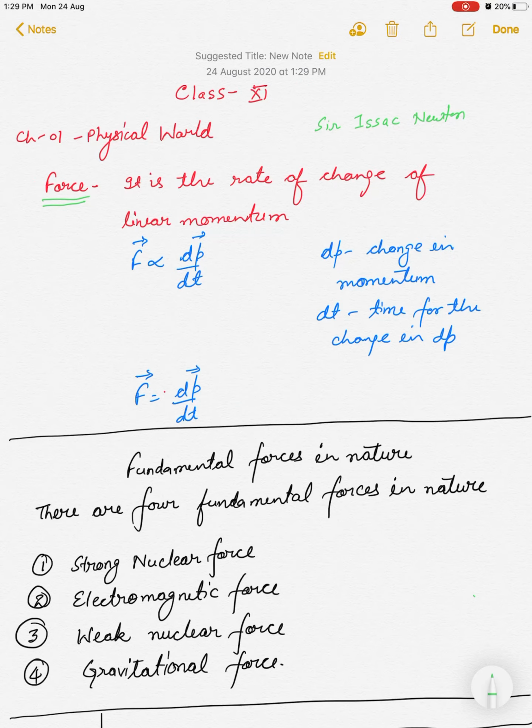But let us see what the definition of force is. Force is the rate of change of linear momentum. This is a very important thing that you have to remember. What is force? It is the rate of change of linear momentum. That is, force is directly proportional to dp by dt, where dp is the change in momentum and dt is the time for the change in this momentum dp. If we remove this proportionality sign, we get the equal to sign, and the constant value we get is 1. So the definition of force is F equals dp by dt. This you have to remember always and ever.